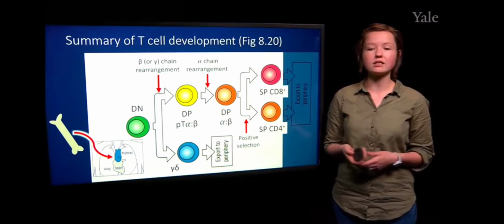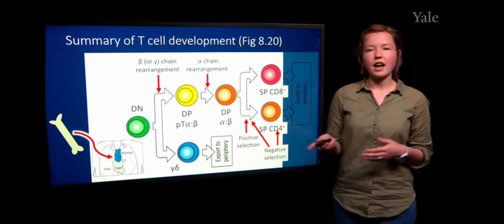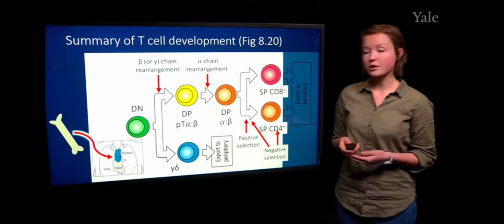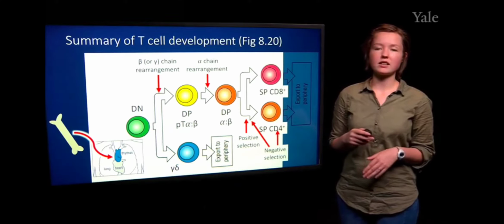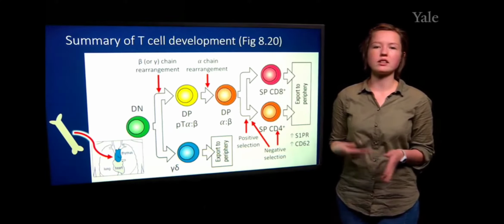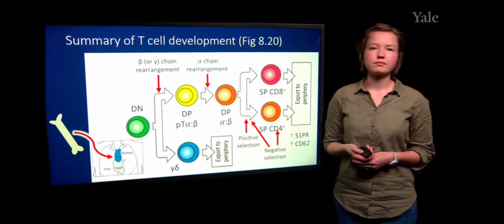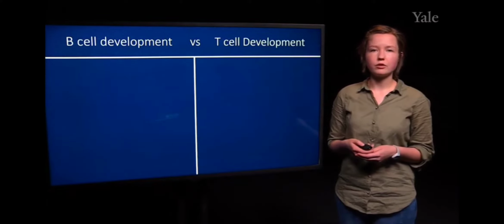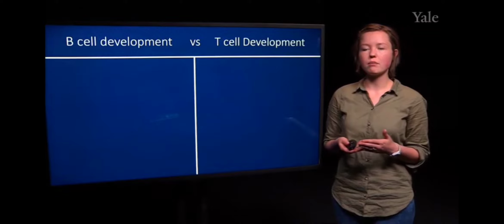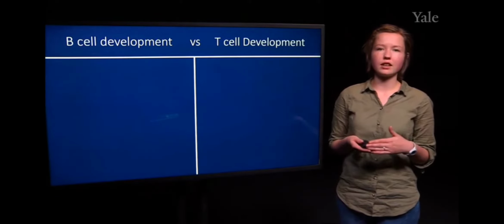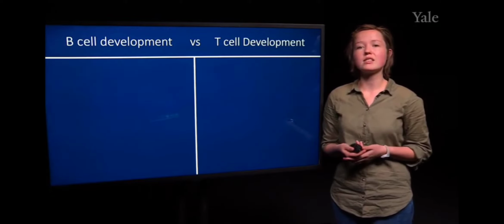And negative selection can either happen concurrently with positive selection, or it will happen at the single positive stage, but it is necessary in order for the T cells to fully develop and move into the periphery. Now that we have reviewed T cell development, just as a refresher, I want to compare and contrast B cell development and T cell development because, as you probably appreciate, there are many similarities, but there also are key differences.